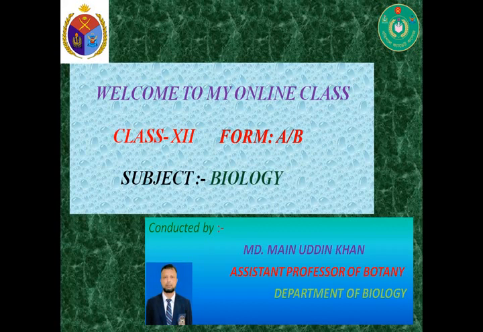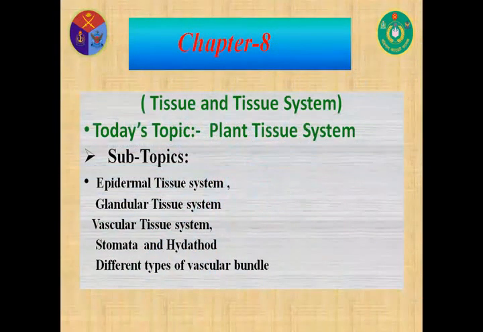In the previous class, we discussed tissue, meristematic tissue, different types of meristematic tissue, permanent tissue, and their functions. Now, our today's topic is tissue system. Chapter 8, tissue and tissue system. Subtopics: epidermal tissue system, ground tissue system, vascular tissue system, stomata and hydathode, different types of vascular bundle.